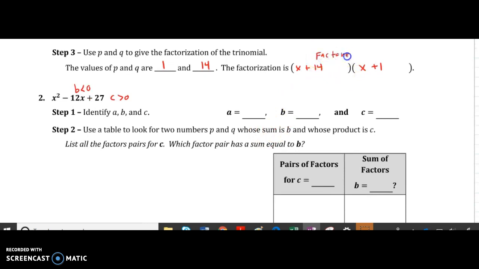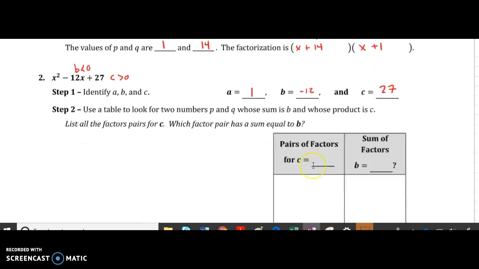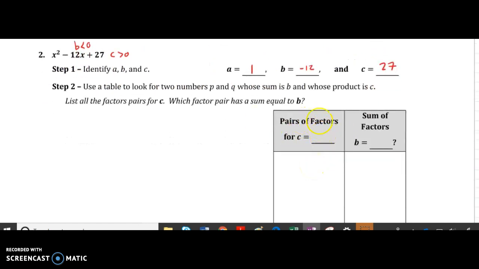Alright, next example. x squared minus 12x plus 27. Here we still have c is greater than 0. C is a positive number because of this plus sign, but now we have our b being a negative number. So now we're really going to get to see what it was talking about up there in that little box. So first identify a, b, and c. So our a is 1, our b is negative 12, and it's very important that you keep the signs, and our c is 27. So now we want to use the table. We're going to look for pairs of factors of c.